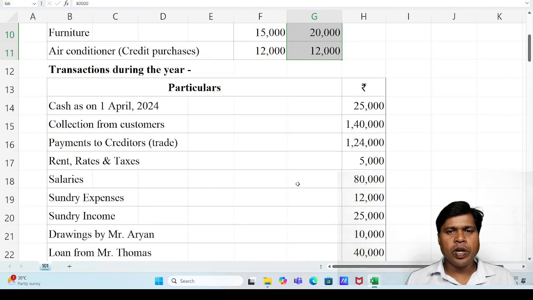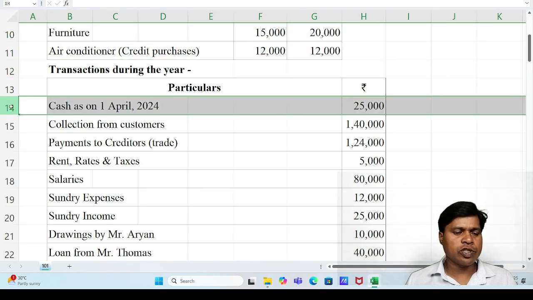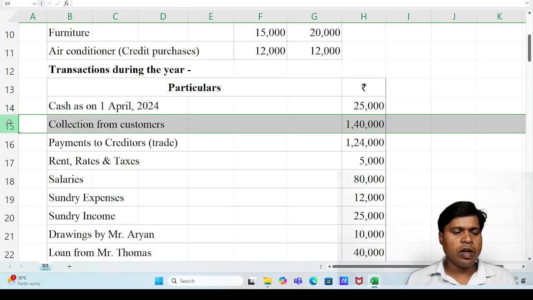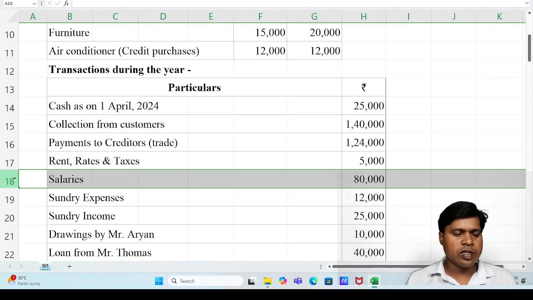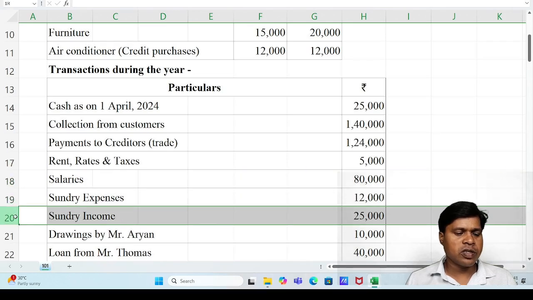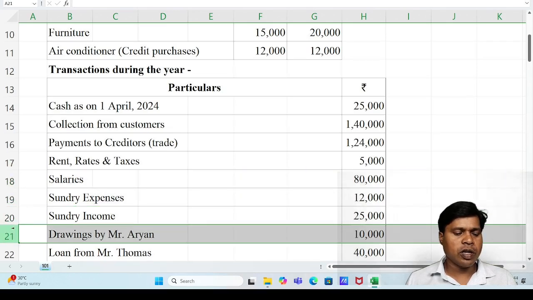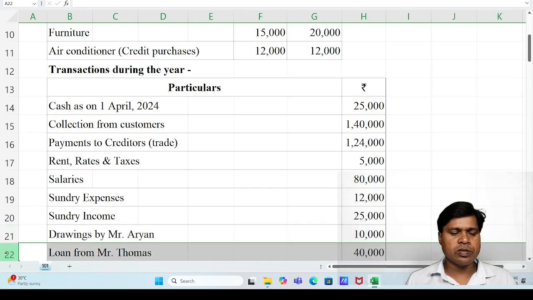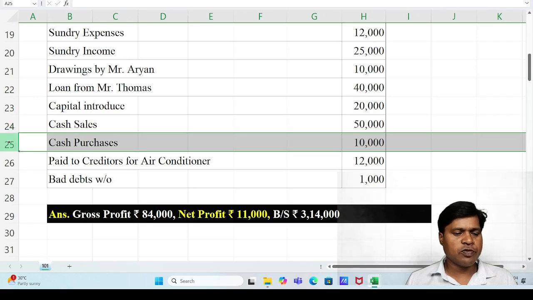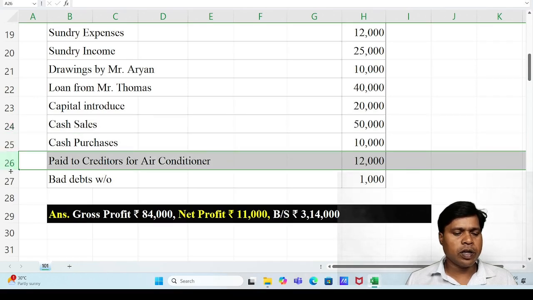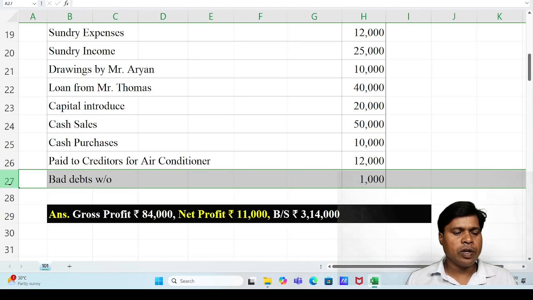Other than opening balance and closing balance, transactions during the year are given in the question. First transaction, cash as on 1st April 2024, collection from customers, payment to creditors (in brackets, trade, it means regarding goods), rent rates and taxes, salaries, sundry expenses, sundry income, drawing by Mr. Aryan, loan from Mr. Thomas, capital introduced, cash sales, cash purchase, paid to creditors for air conditioner and bad debts written off.